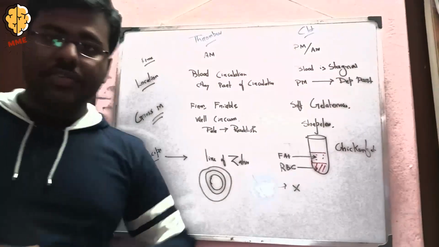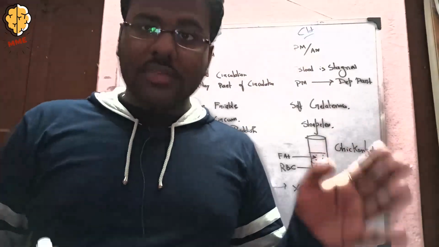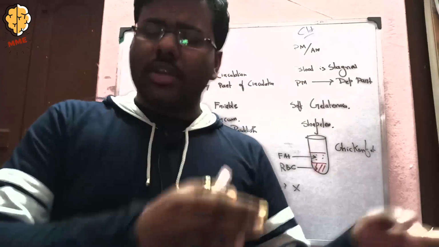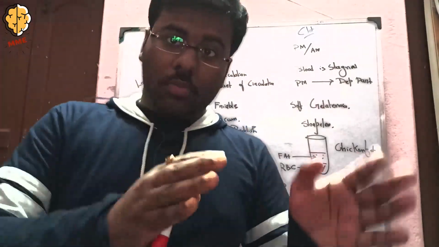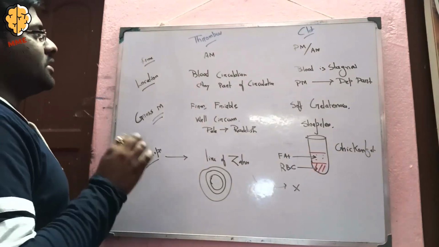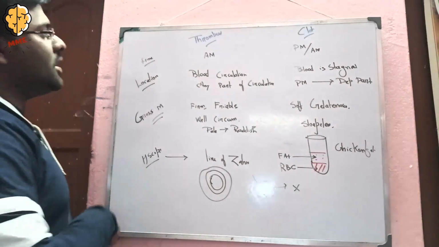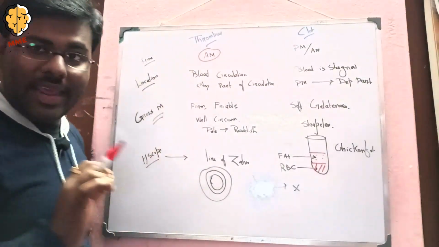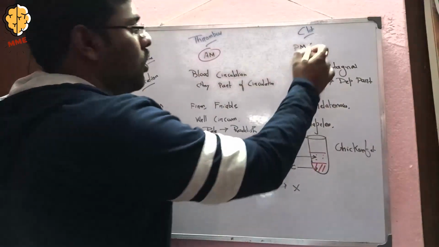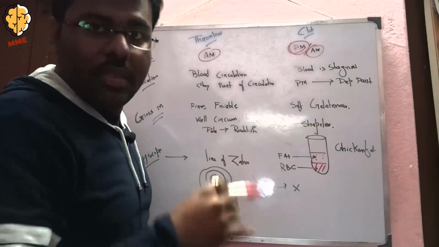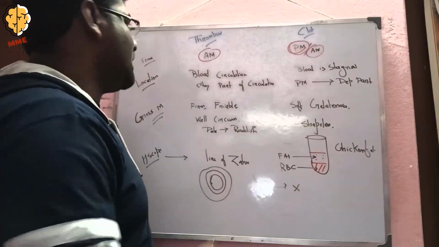Now coming to the difference between the thrombus and the clot. It is not the thrombus and the postmortem clot. It is asked only thrombus and clot. So coming to the discussion, I want to first discuss the time. The thrombus is mainly antemortem and only antemortem, but in case of clot, it may be postmortem clot and may be antemortem clot. Okay, before death or after death, both are possible in case of clot.